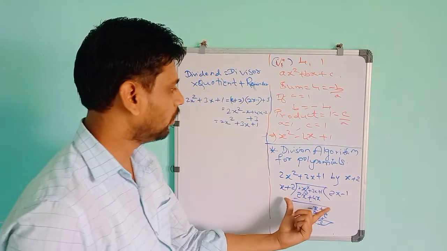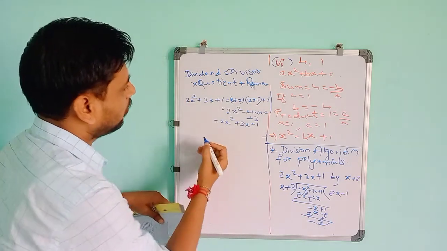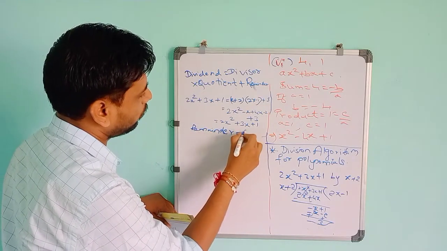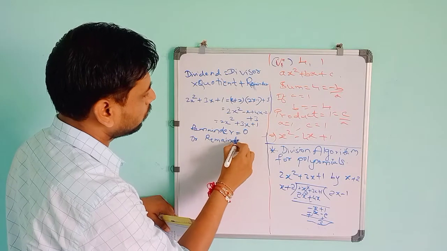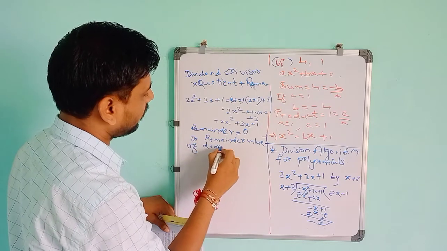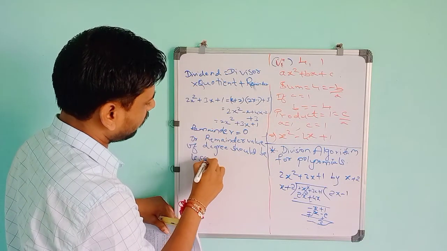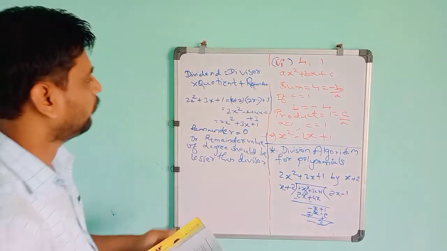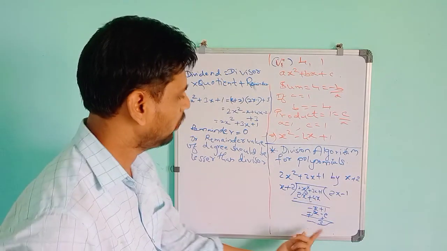When you divide a polynomial by another polynomial, there is one condition: the remainder should be 0, or the degree of the remainder should be lesser than the degree of the divisor. Here, the remainder is 3.